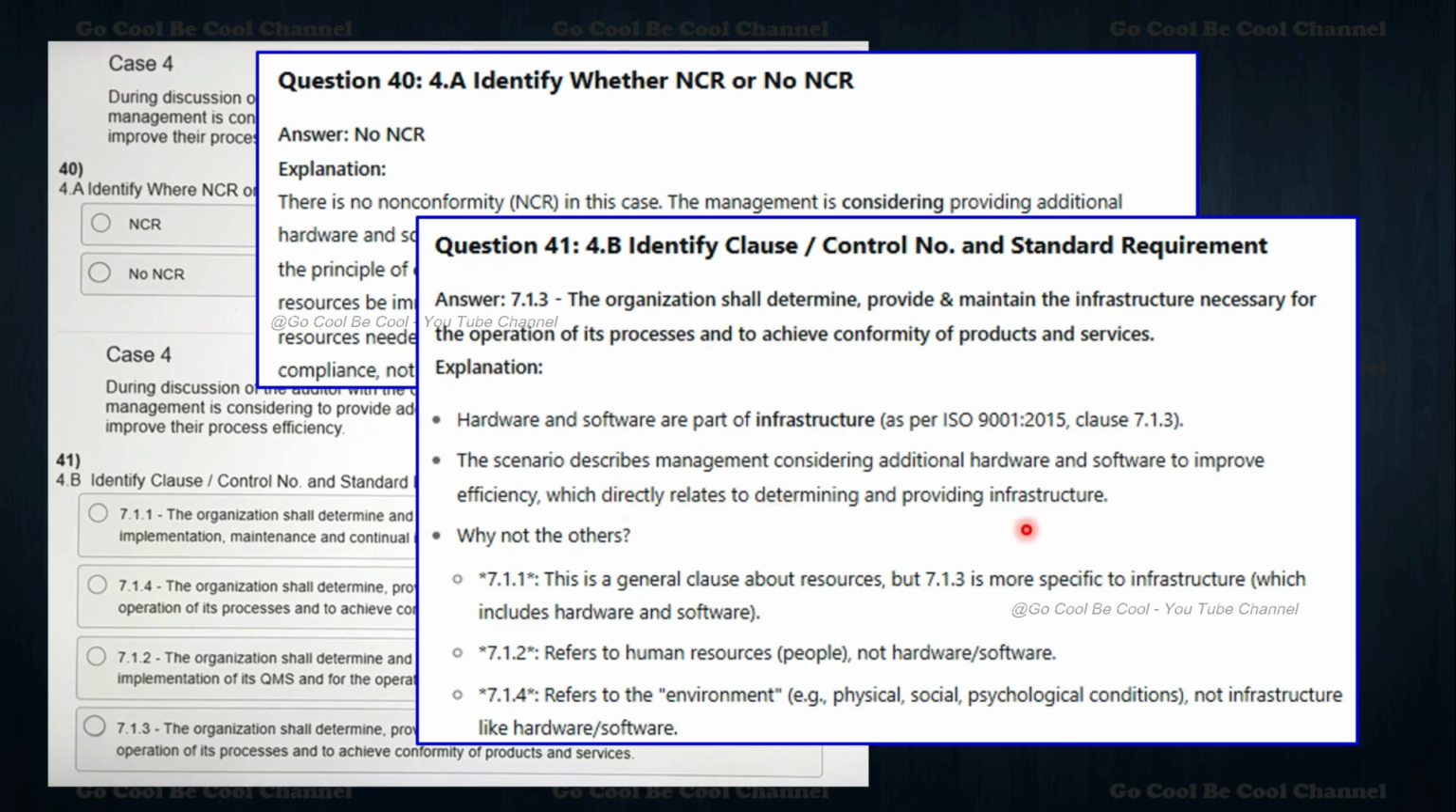So why not the others? 7.1.1 is the general clause about resources, but 7.1.3 is more specific to the infrastructure, which includes hardware and then software. We have a clear definition, my dear friends. That is what I'm requesting you continuously: please keep your ISO 9K standard 2015 on the right side because you can verify it very quickly. However comfortable, you can take it on your left side also in front of the laptop, so it will also help you.